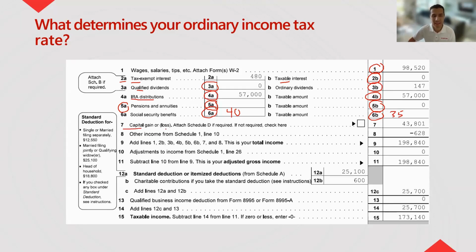Okay. Capital gains. Capital gains get lumped in to one item. I don't know why the 1040 does this, but they combine long-term and short-term capital gains in line 7. Okay. And then other income in line 8 is business income. So in this case, in this example, it was a loss.